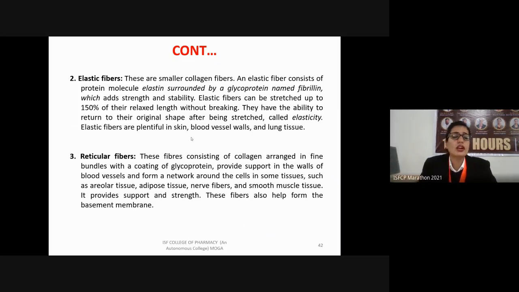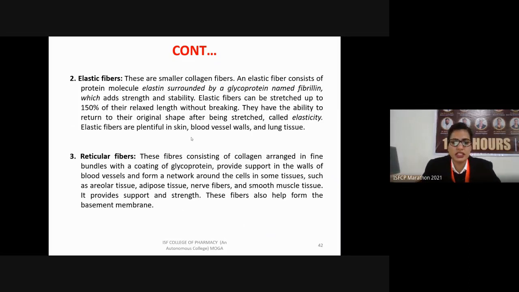Another type of fibers we have are reticulin fibers. These are fibers which consist of the protein collagen. This collagen protein is arranged in various fine bundles, and a coating of glycoprotein molecule is there.